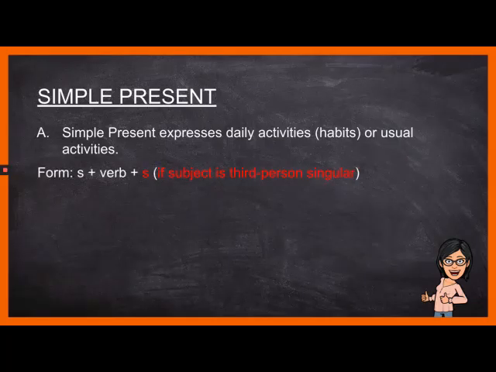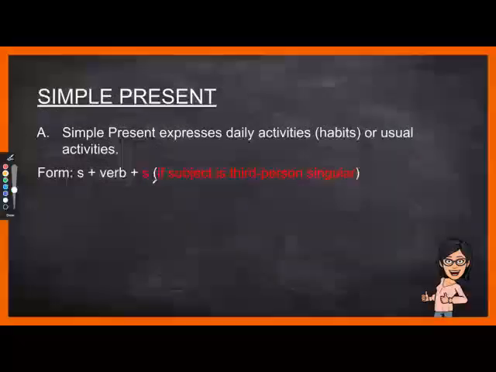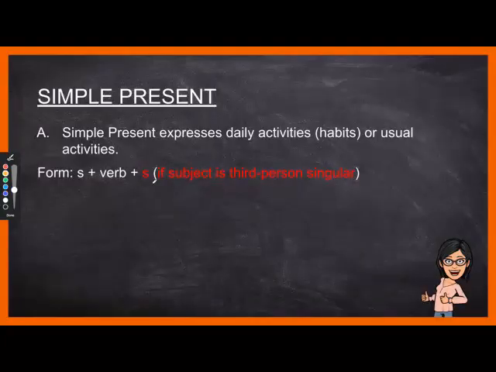The form to use if you're using simple present is subject plus the main verb, depending on what subject you use. Now, if you're using third person singular, you need to put s at the end of your action word. So it is really necessary that you remember, if you are using a third person singular as your subject, there should always be an s at the end of your action word.